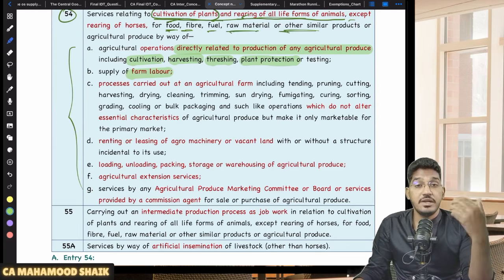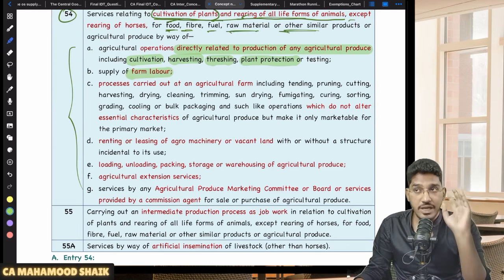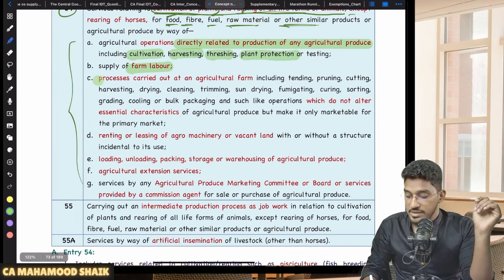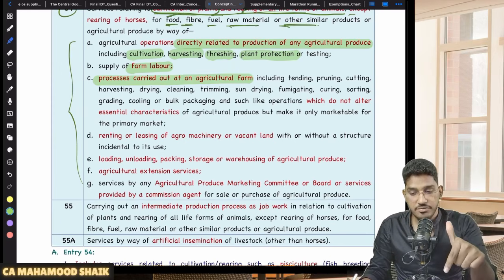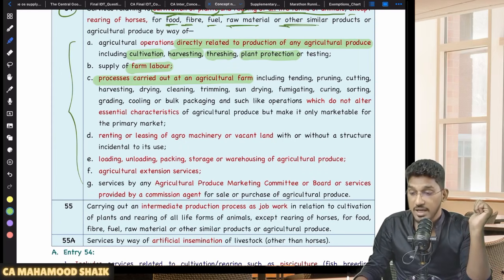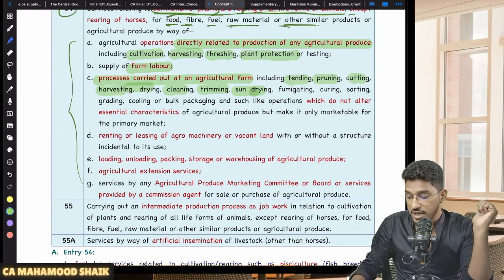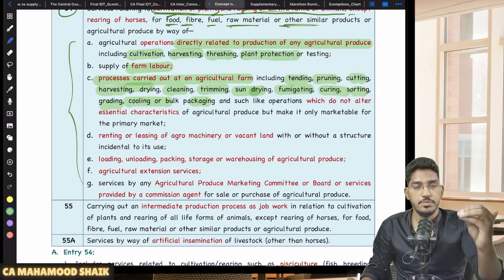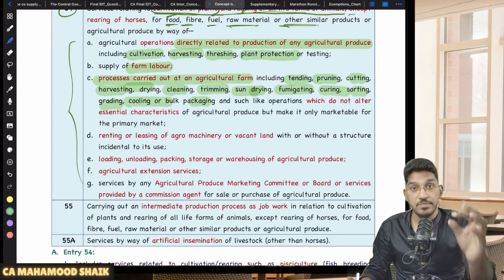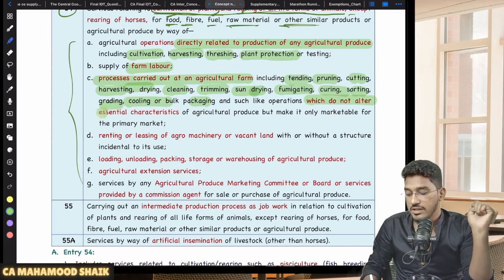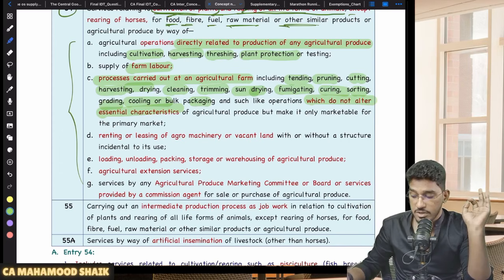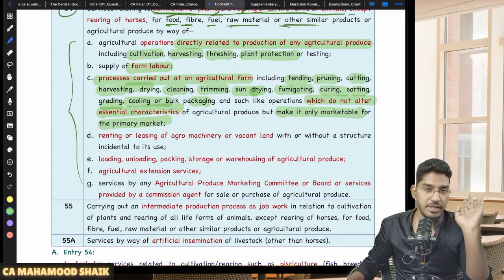And supply of farm labor. If someone is providing the services of providing the farm labor, you need labor to work in your farm. Someone is providing that supply of farm labor to you, exempted. Processes carried out at an agricultural farm. So at the agricultural farm, some process is getting carried out. Which process, sir? Like tending, pruning, cutting, harvesting, drying, cleaning, trimming, sun drying, fumigating, curing, sorting, grading, cooling, or bulk packaging, whatever you call it, whatever process is getting carried out at an agricultural farm. But one condition is there, which should not alter the essential characteristics of agricultural produce, but makes it only marketable for primary market.